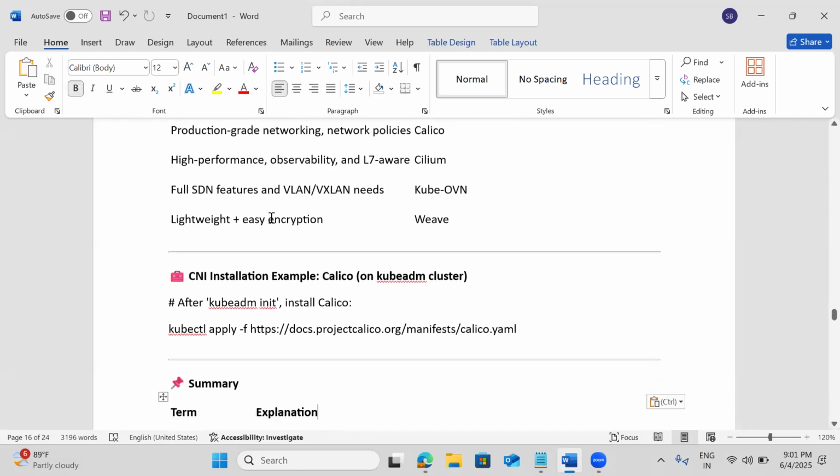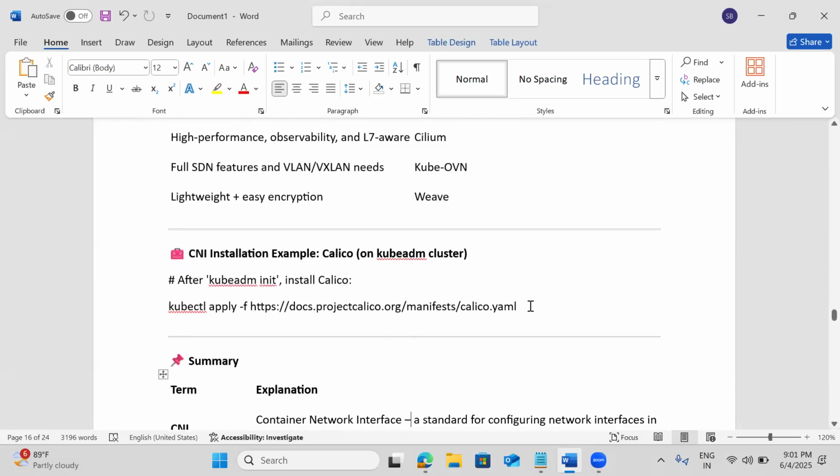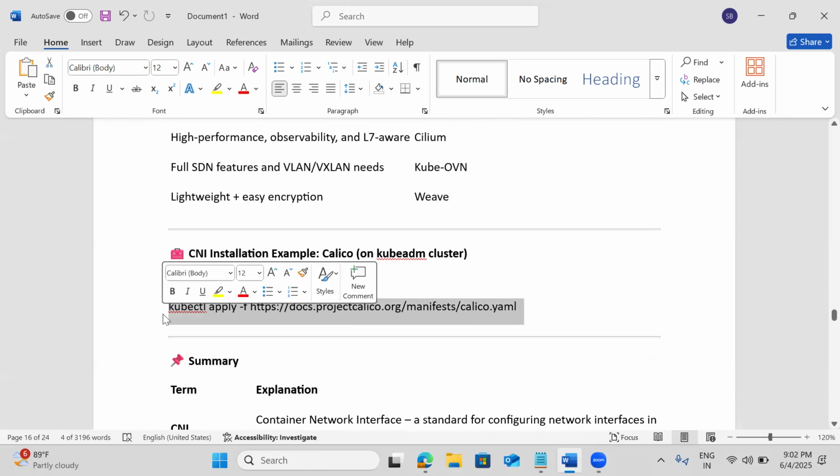Calico, production grade. Here we are getting this YAML file, right? Who is giving this YAML code? Calico.yaml has been given by Calico itself. We are just using that plugin. They are giving the YAML, and we are just giving that path, applying and deploying. You don't need to develop that. Calico is a big company, they develop that.